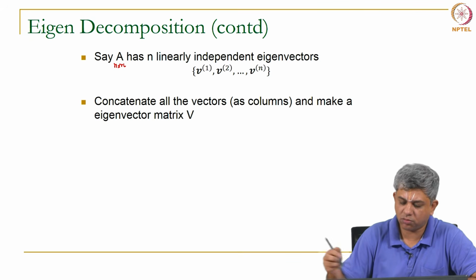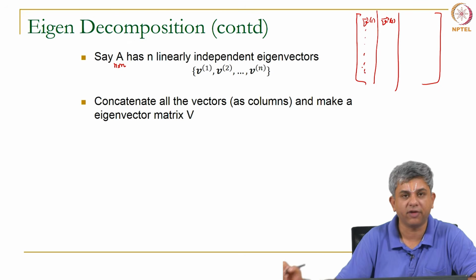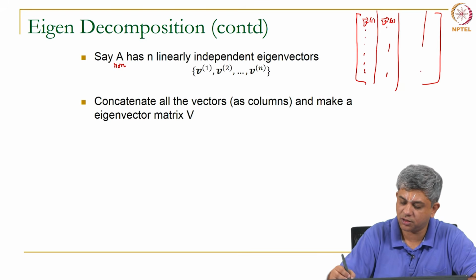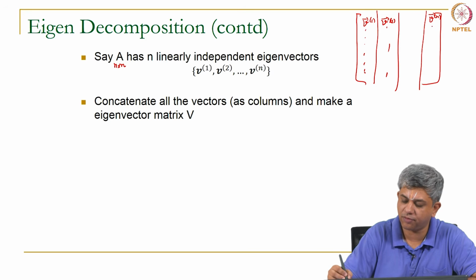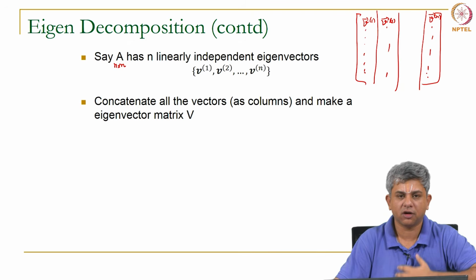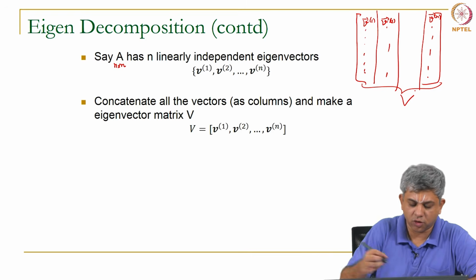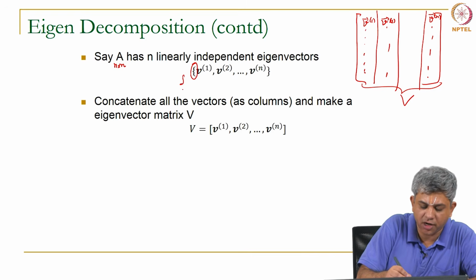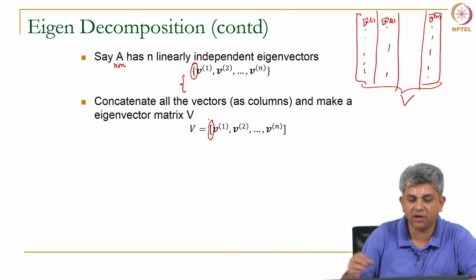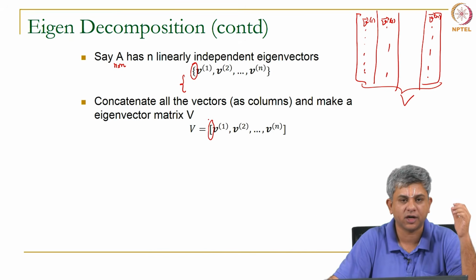Okay. Now, we will do what we have been doing so far. I will write V1 as if it is the first column, V2 as if it is the second column. Remember, V itself is a vector, therefore, it has n components, and we will go till Vn, which also has n components. Now, you concatenate or put them together and you get one large matrix, the eigenvector matrix V. So, this notation here, if you have a curly bracket, it is a set. If I put this, I have put them together, there is no comma separating this, this is actually a set of numbers put together as a matrix.